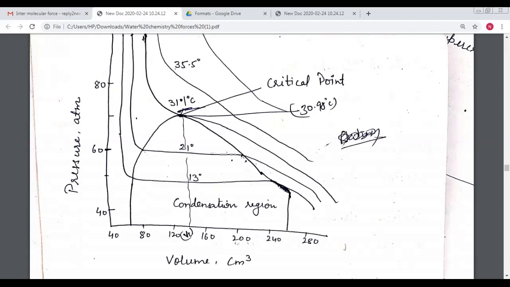As we see simply, if we have a gas in a container with a piston and we apply pressure, some molecules are converted into the liquid condition.